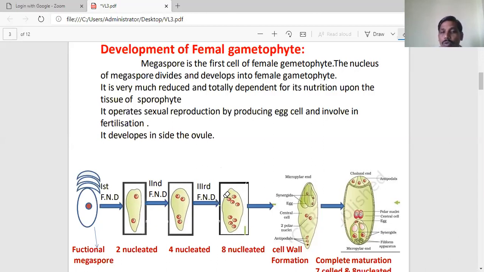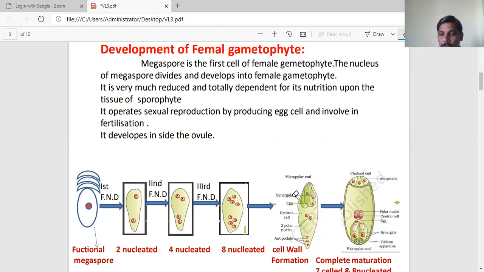It gives a total of 8 haploid nuclei, and moreover, this megaspore will increase in size due to absorption of food material and metabolism taking place in the megaspore. The haploid nuclear number also increases up to 8 only. After completion of the 3 successive nuclear divisions, only then does the wall formation take place.